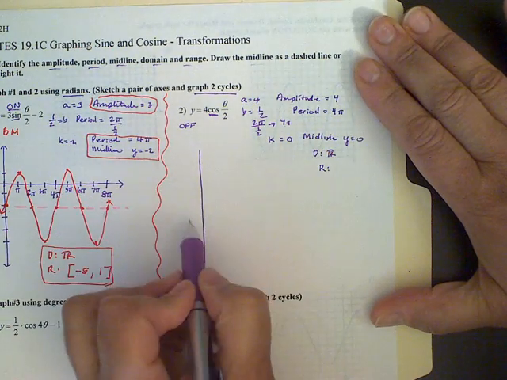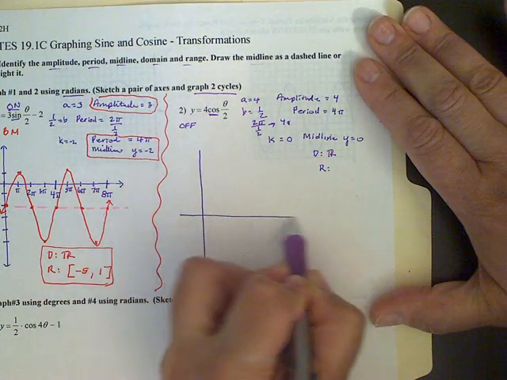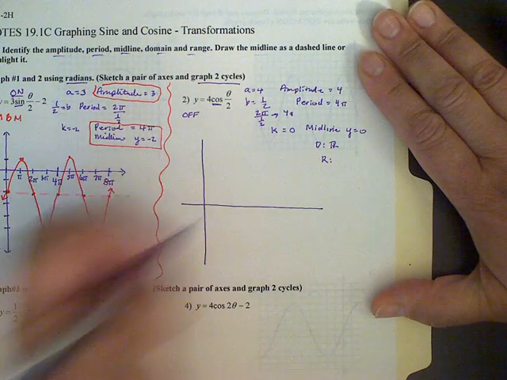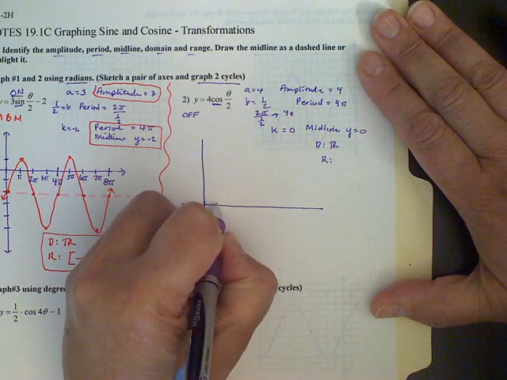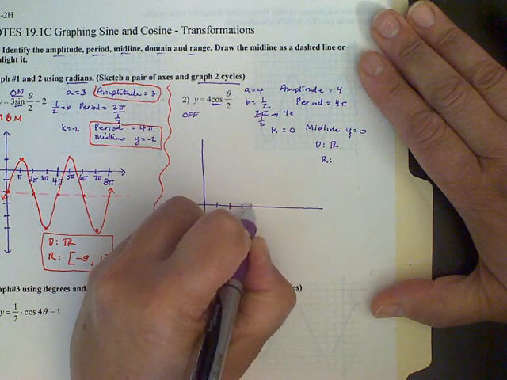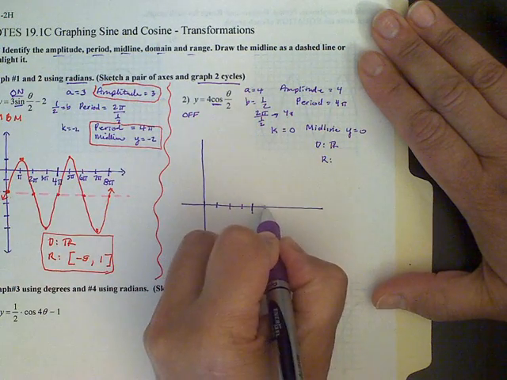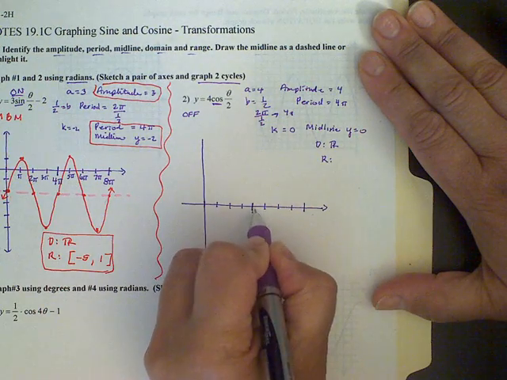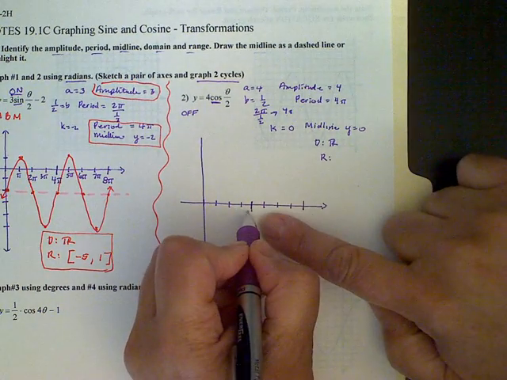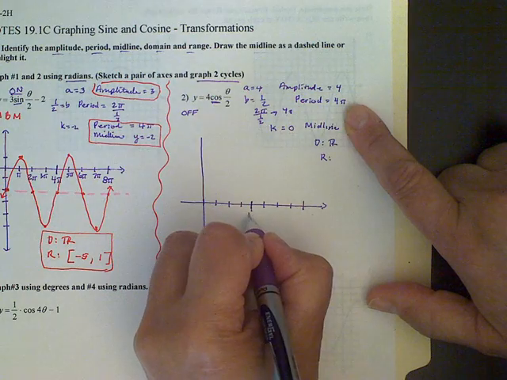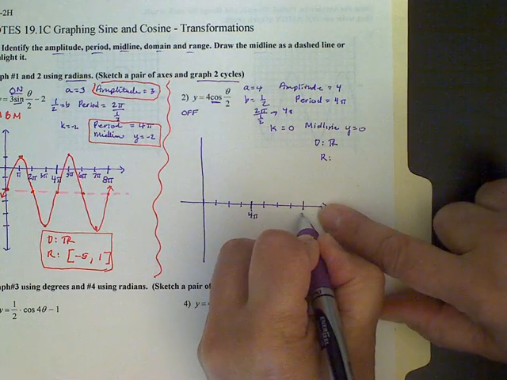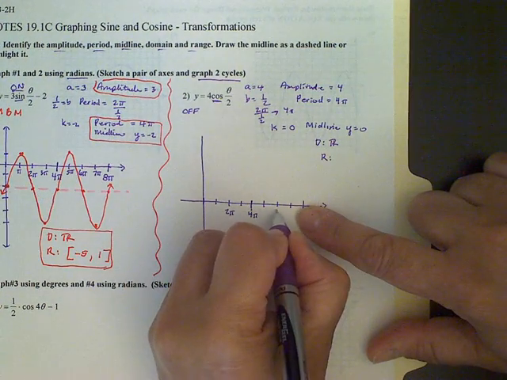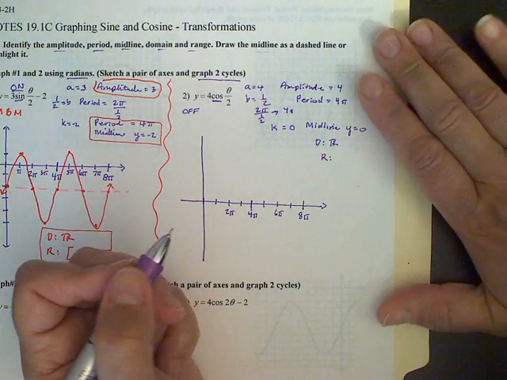Since my midline is right at the x-axis, I'm just going to draw that. So half of it's going to be up and half of it's going to be down. And I'm going to go ahead and draw 1, 2, 3, 4, and 5, and 1, 2, 3, 4, and 5. Notice I made those a little bit bigger so you can see that that's where my period is going to end, and it's going to end at 4 pi. The next one's going to be at 8 pi. Halfway in between will be 2 pi, and halfway in between will be 6 pi. Again, if you want to fill in the rest, you can.